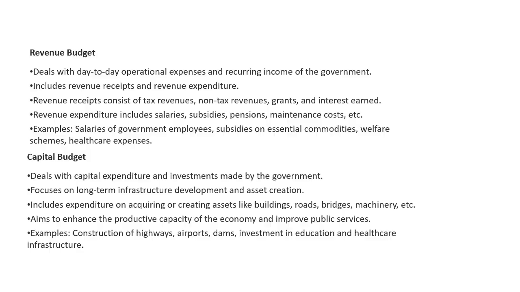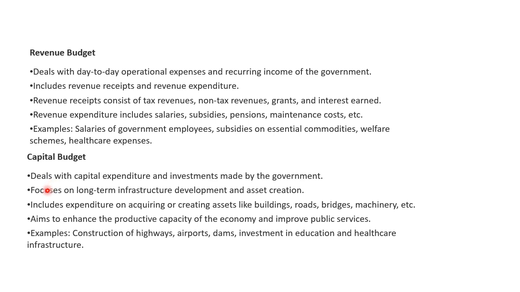Let's understand what is Revenue Budget and Capital Budget. Revenue Budget deals with day-to-day operational expenses and recurring income of government. It includes revenue receipts and revenue expenditure. Revenue receipts consist of tax revenue, non-tax revenue, grants, and interest earned. Revenue expenditure includes salaries, subsidies, pension, maintenance cost. For example, salary of government employees, subsidies on essential commodities, welfare schemes, healthcare expenses.